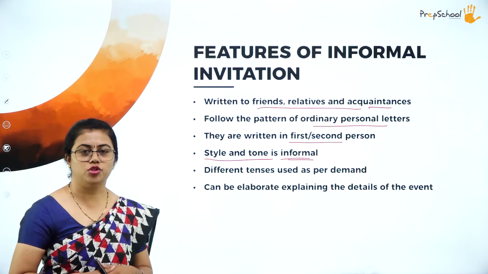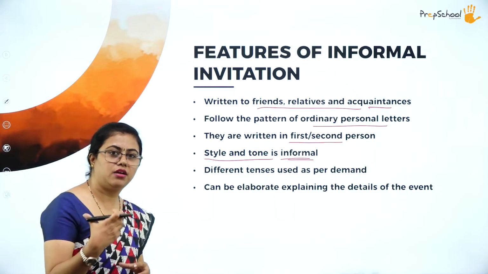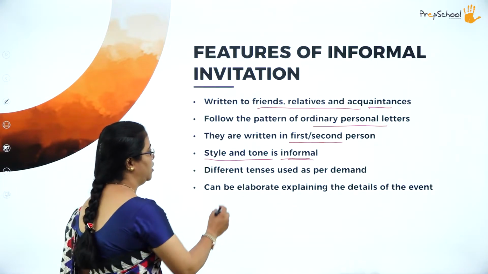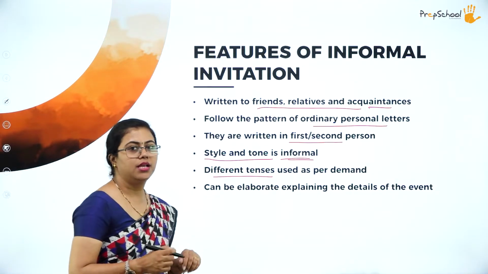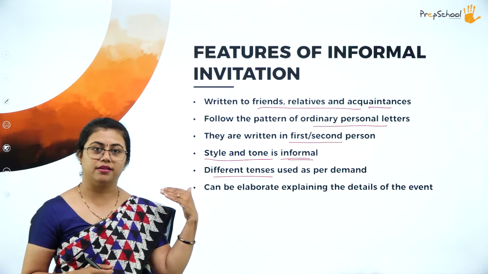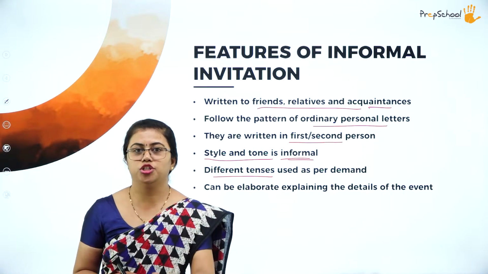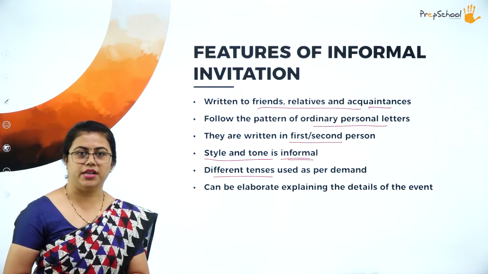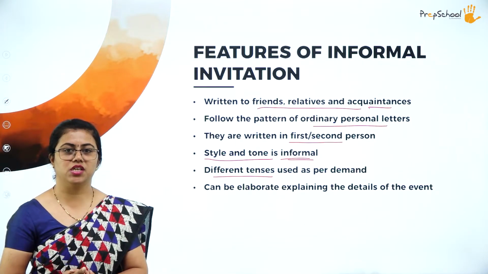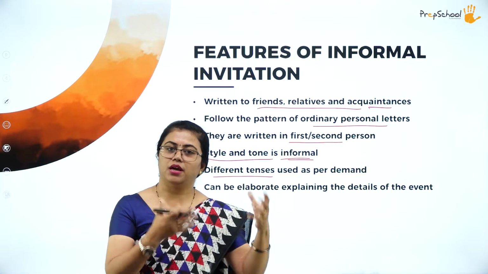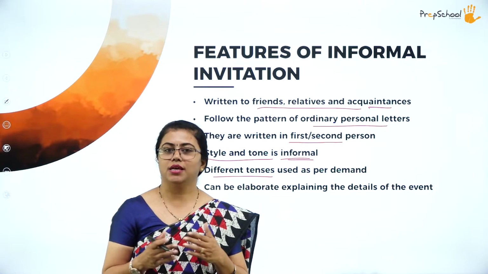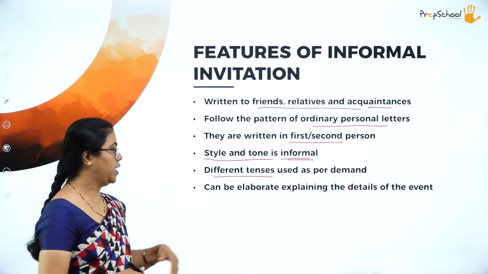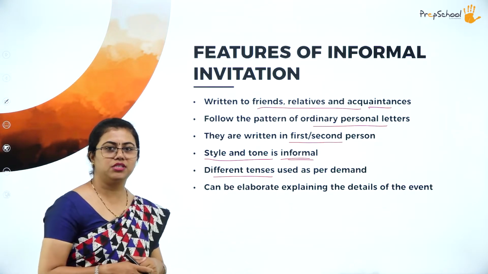The usage of words also will change. You use some words that express closeness. And different tenses are used as per demand. Suppose you are talking about something that happened earlier and some event that is going to happen in connection to that. In that way you can use past tense and present tense. As the situation demands, if you are talking about something that happened earlier, you use past tense. Something that you are going to hold further, you use future tense. This way you have to use different tenses as per the situation.